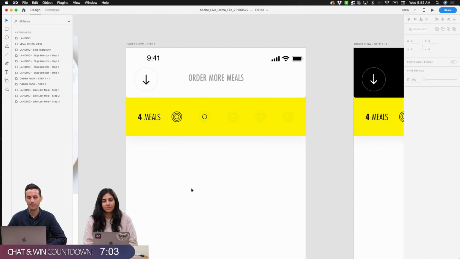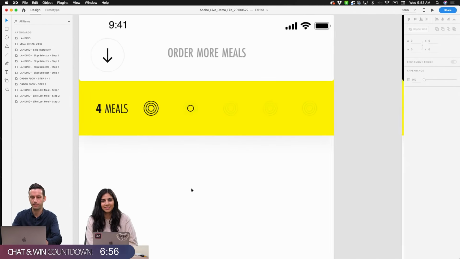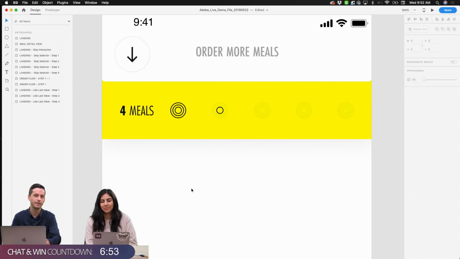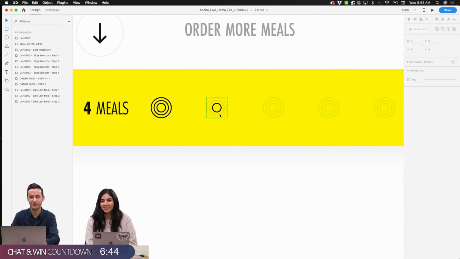What I thought would be interesting from an iconic perspective is to represent this somewhat abstractly as plates stacked on top of each other. That's why we have our 3 concentric circles here, which loosely represent 3 plates stacked in a place setting. It's a little bit funny because I'm starting to think about this in reverse order, where breakfast is your small meal on top and you build downward to dinner. It could go either way. That's another thing I'm happy to take feedback about: what makes more sense, to build from the center out or from the outside in?